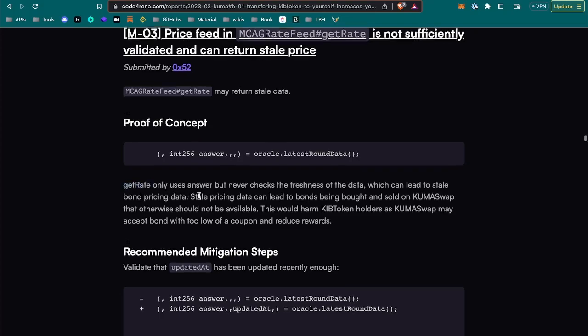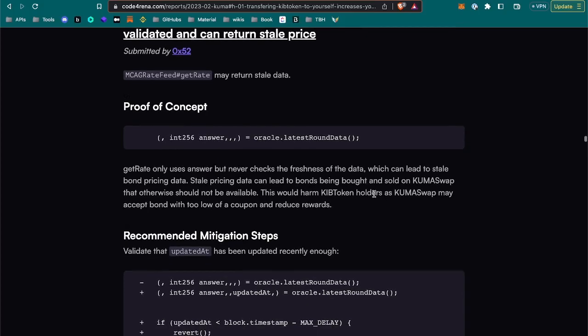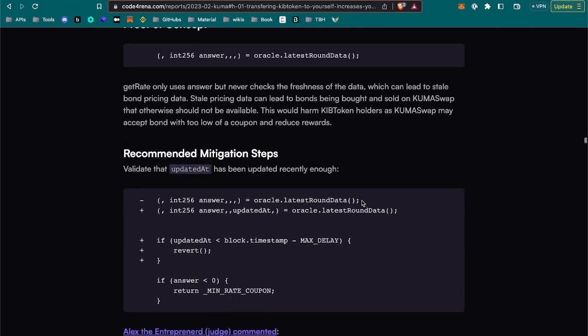So get rate only uses answer but never checks the freshness of the data. Okay. Which can lead to stale bond pricing data. Stale pricing data can lead to bonds being bought and sold on KUMA swap that otherwise should not be available. This would harm KAB token holders, as KUMA swap may accept bonds with too low of a coupon and reduce rewards. Okay.